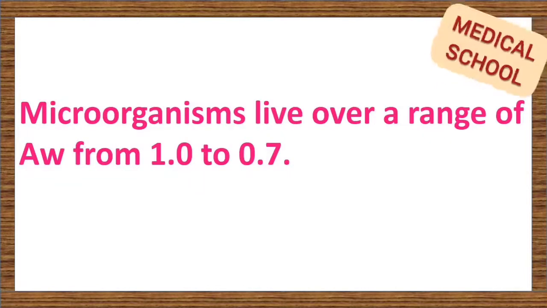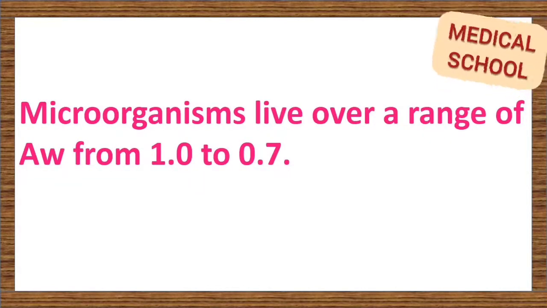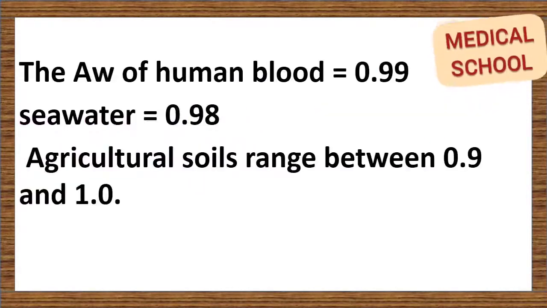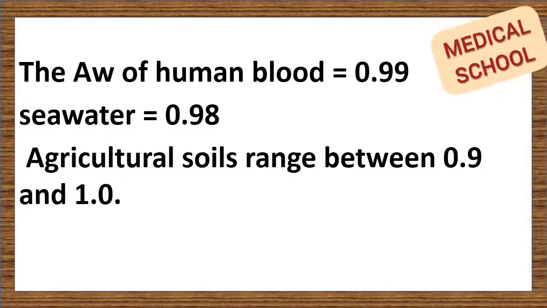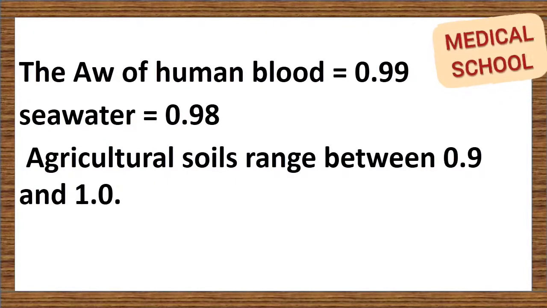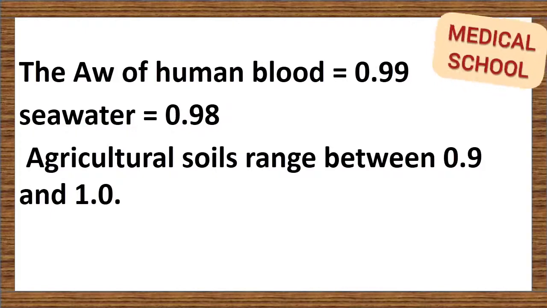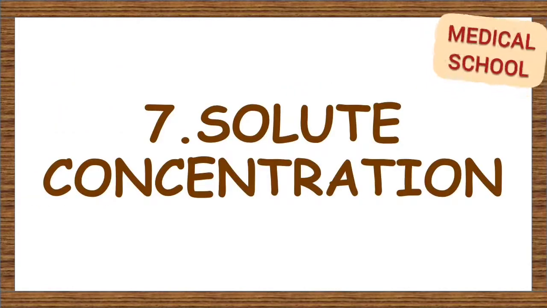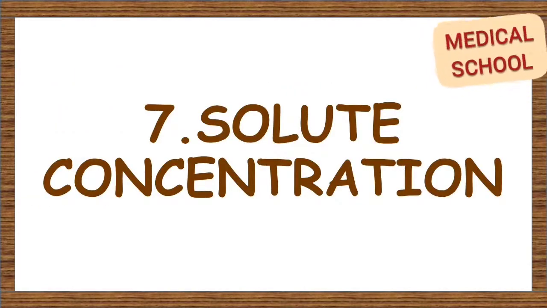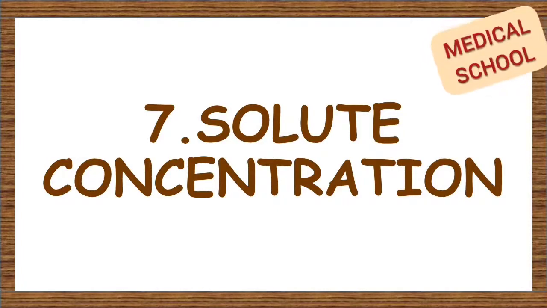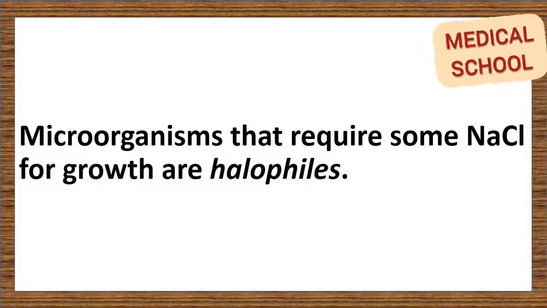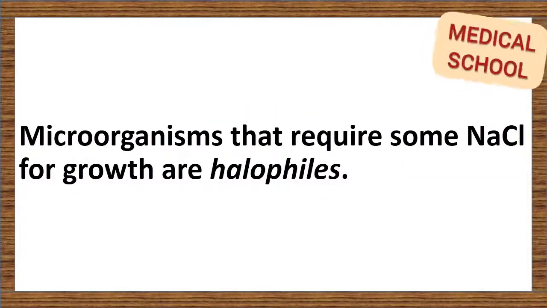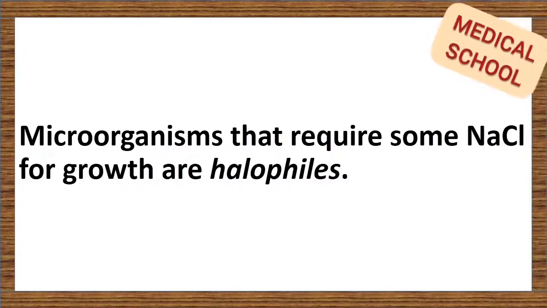Microorganisms live over a range of water activity from 1 to 0.7. This is for your reference: the water activity of human blood is 0.99, seawater 0.98. Water activities in agricultural soils range between 0.9 and 1. Solute concentration. The only common solute in nature that occurs over a wide concentration range is salt, and some microorganisms are named based on their growth response to salt.